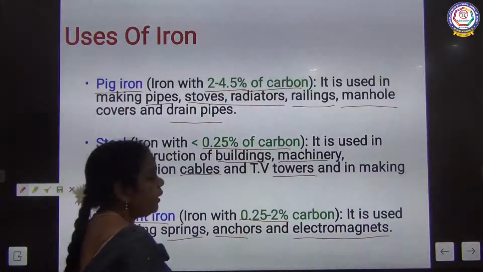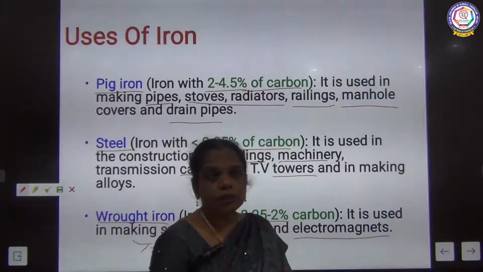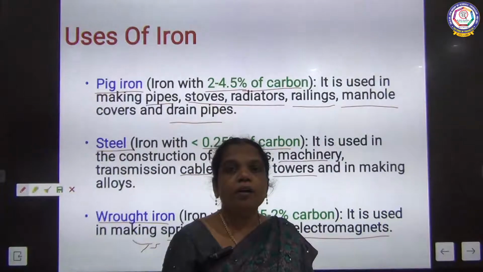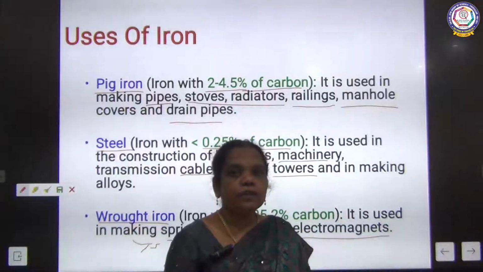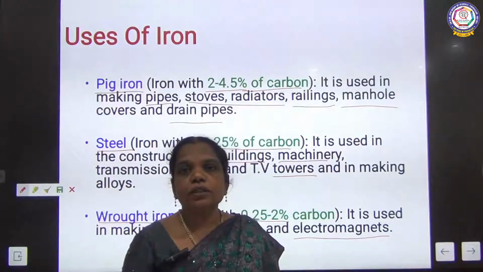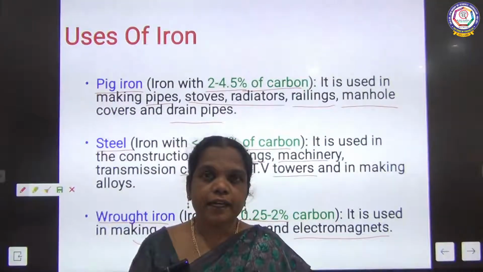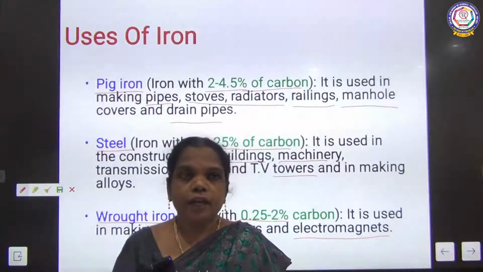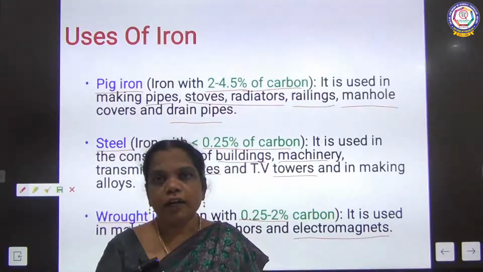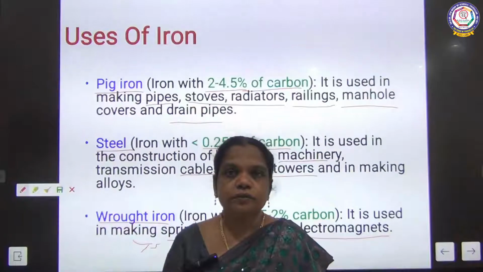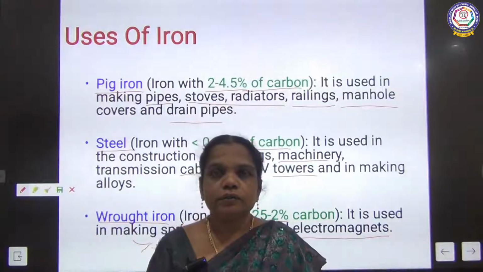An electromagnet can be magnetized or demagnetized by the supply of electric current. So these are all about the uses of iron. So far we learned about the extraction of iron, the chemical reactions of iron, and the uses of iron. Thank you.